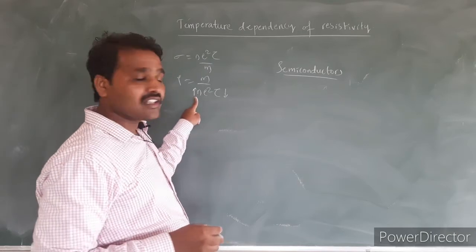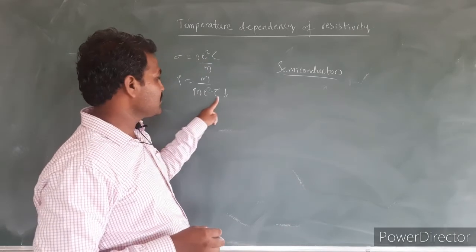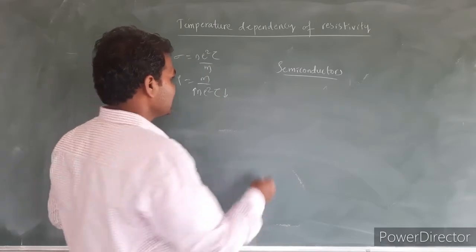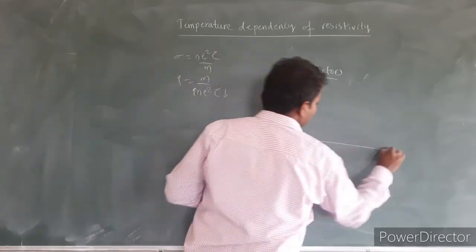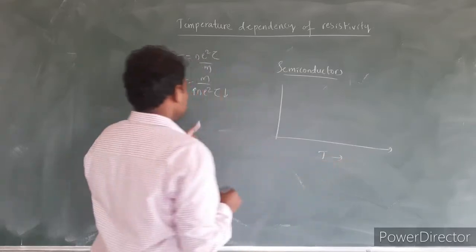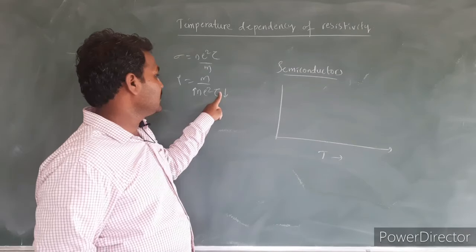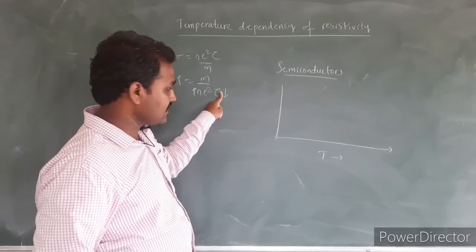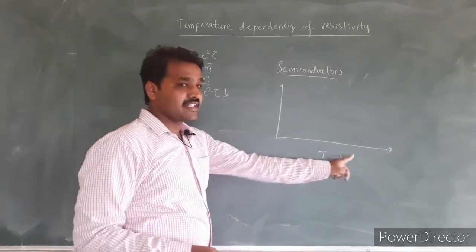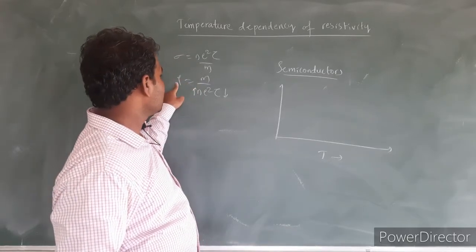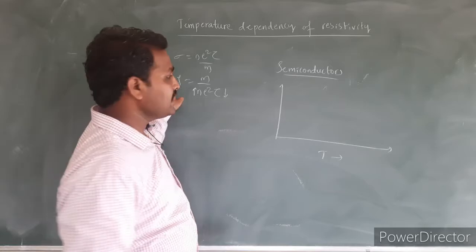But the effect of increase in the charge carriers is more than the effect of decrease in the relaxation time. Hence, as the temperature increases, the n value increases more than the decrease in the relaxation time. Hence, the effective denominator value increases, so the value of resistivity decreases.